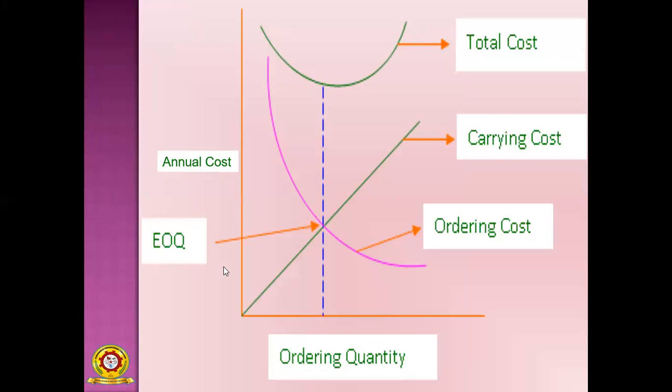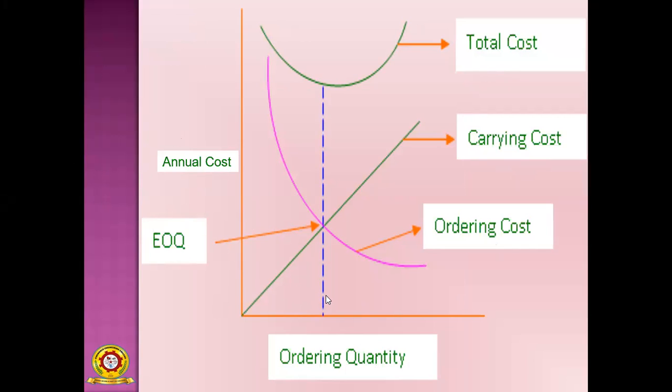And after that you have to draw the diagram. Before this we were not considering total cost, but now we are considering it too. Total cost is nothing but carrying cost plus ordering cost. So, with ordering quantity and annual cost on the axes, the point where the ordering cost and carrying cost lines intersect is called the EOQ point.